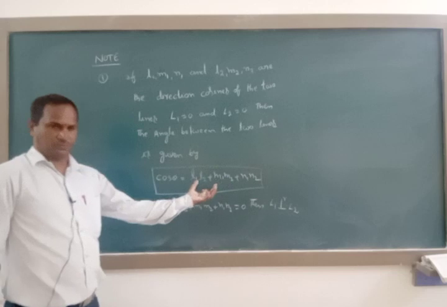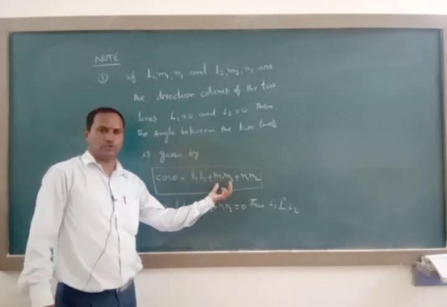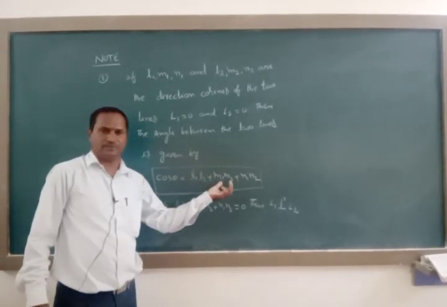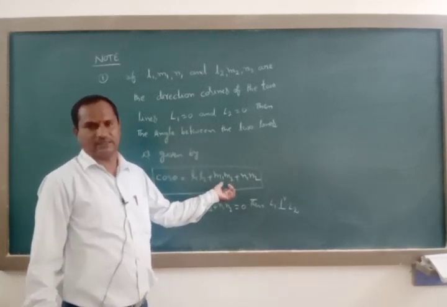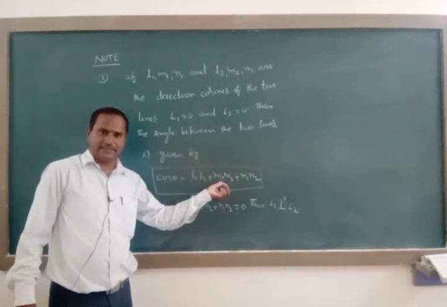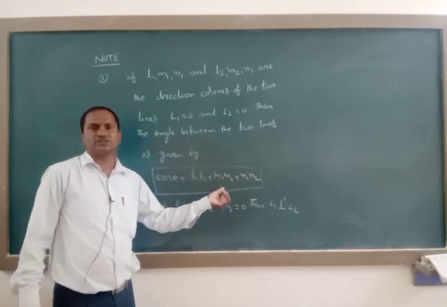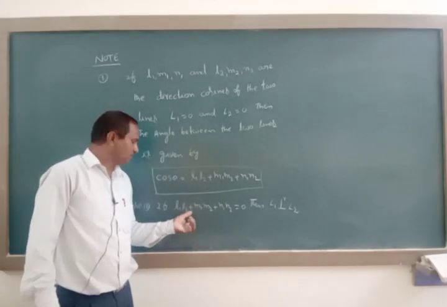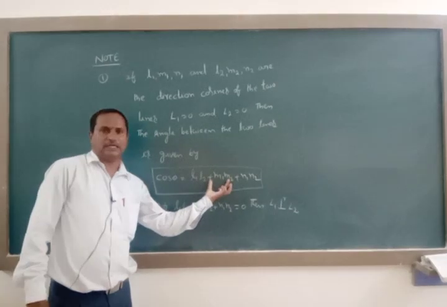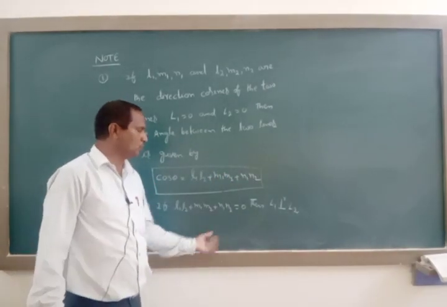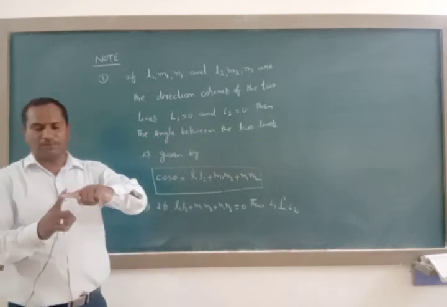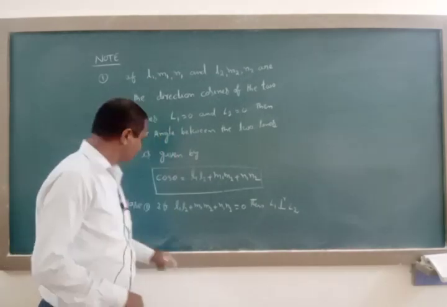When this quantity is equal to 0, then cos theta is equal to 0. 0 is the value of which cos function? Cos 90. Cos gets cancelled, then theta is equal to 90 degrees. So whenever this quantity is equal to 0, the two lines are perpendicular to each other.